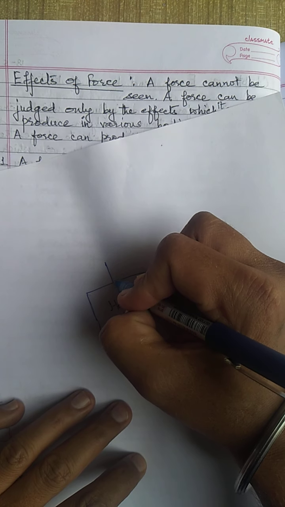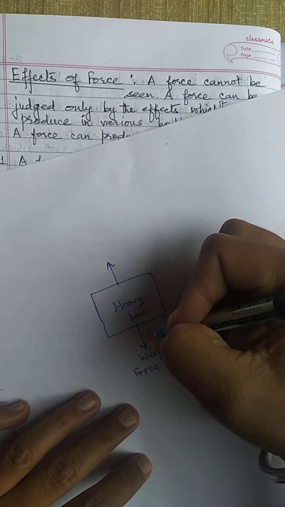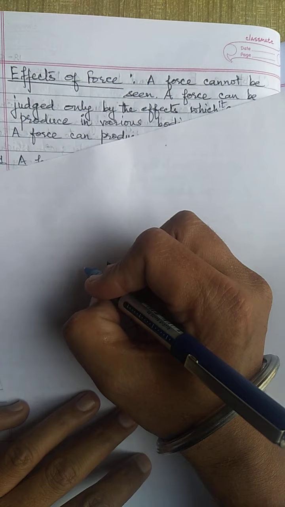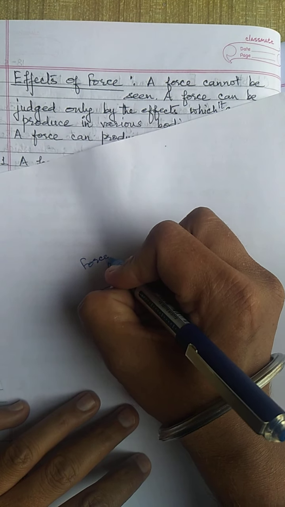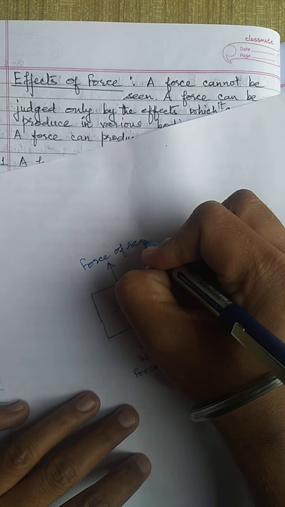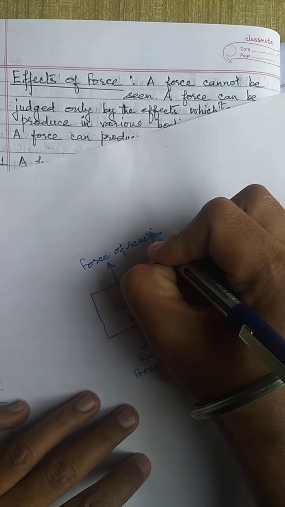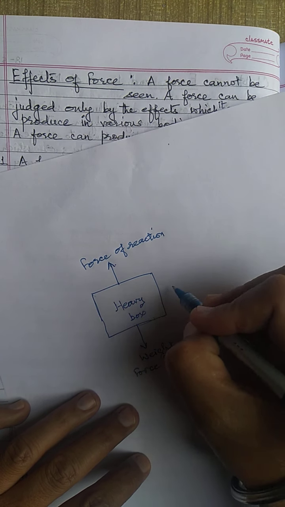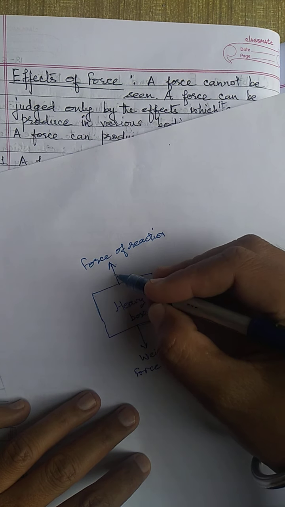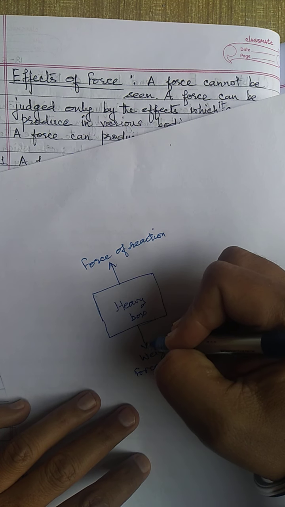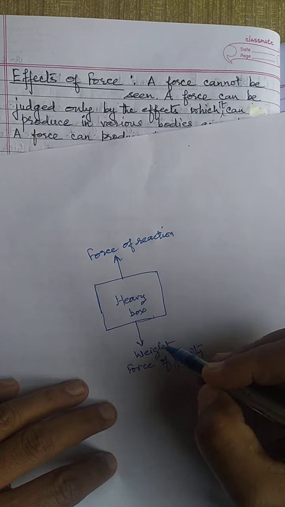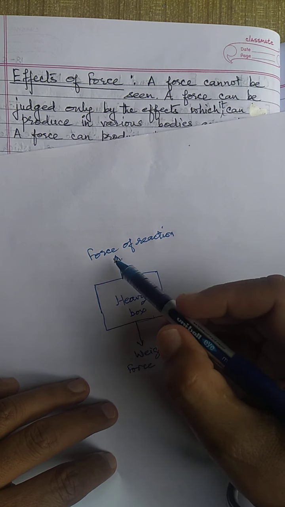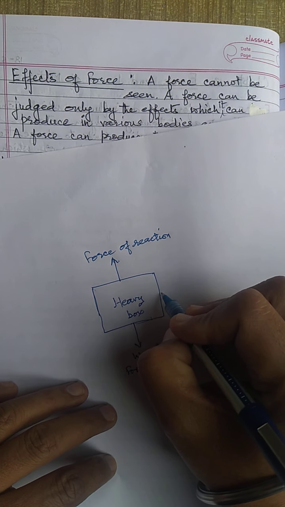In the opposite direction it will also feel force of reaction. Force of reaction we will easily understand when we study Newton's third law in this chapter. So there are two forces acting vertically on the box, that is force of gravity, weight, and force of reaction.